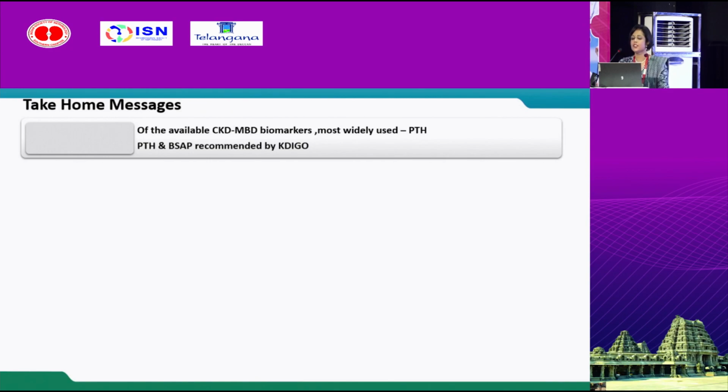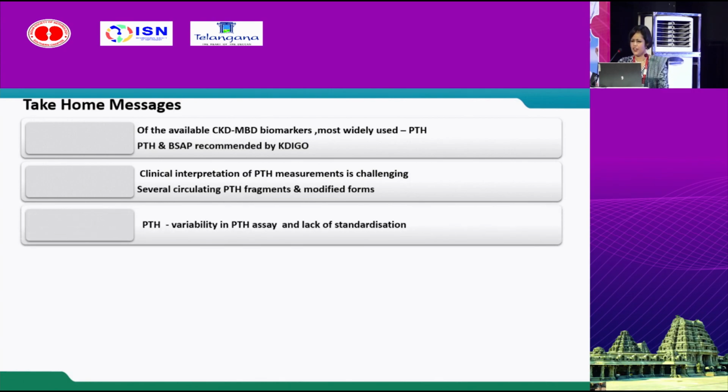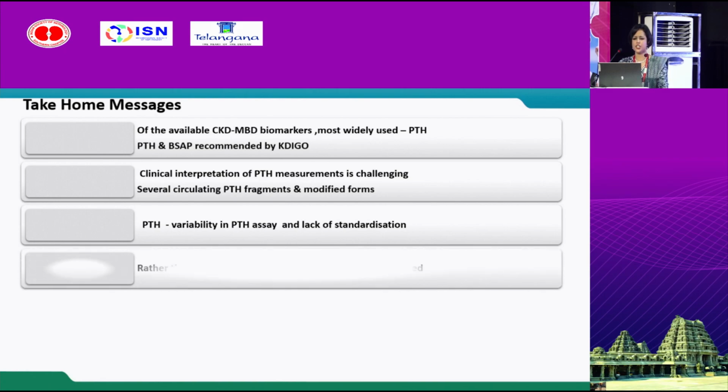KDIGO recommends usage of both PTH and bone ALP as biomarkers. Clinical interpretation of PTH measurement is challenging because there are several circulating fragments which are inactive, modified forms. PTH has a variability, lack of standardization. So rather than a single cutoff value, go for PTH trend monitoring.